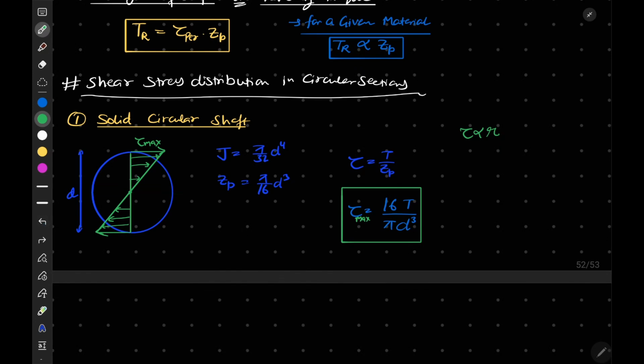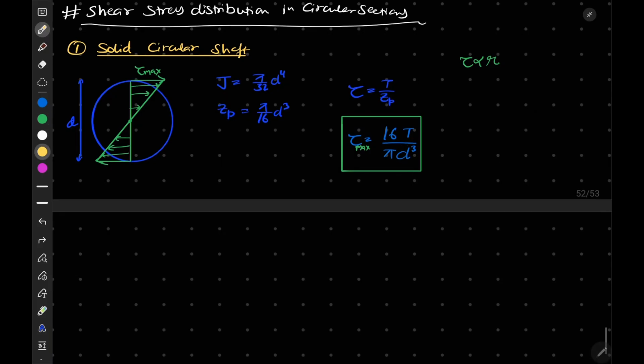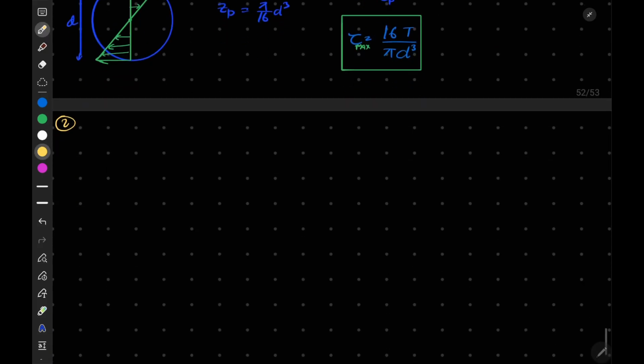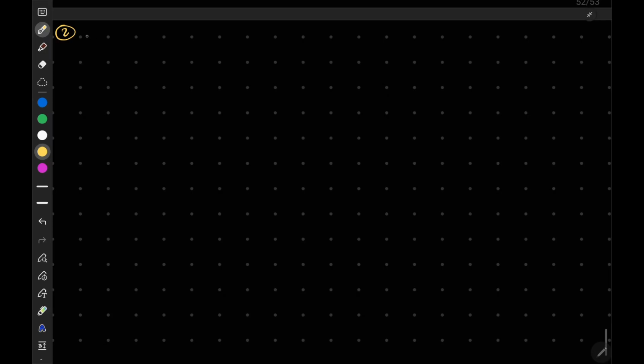Now next we can talk about the second, that is the hollow circular shaft.